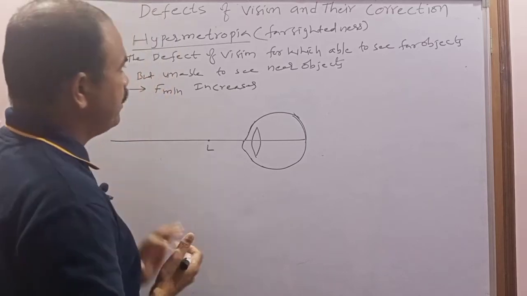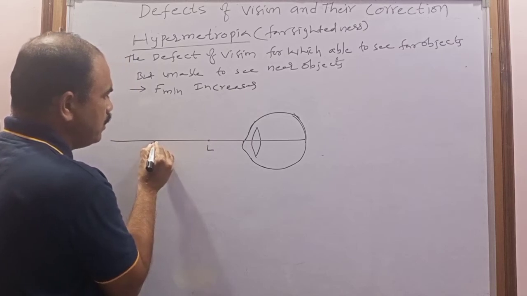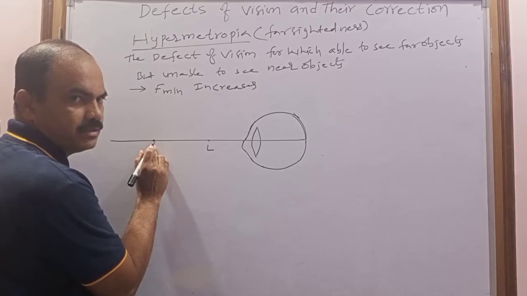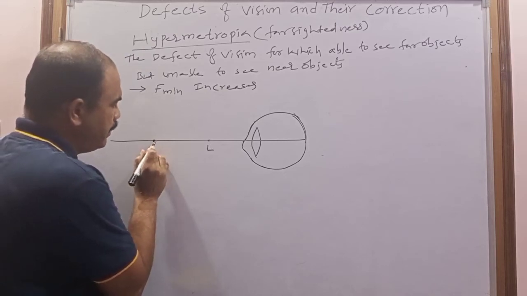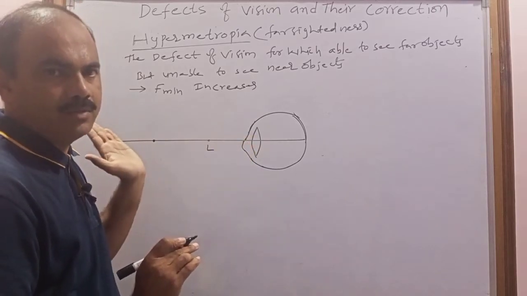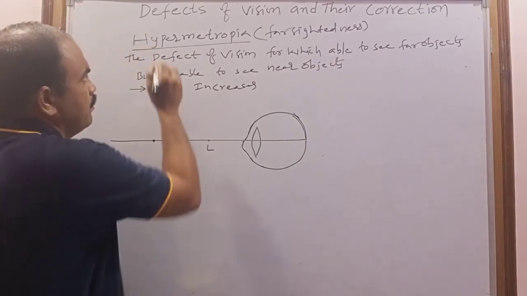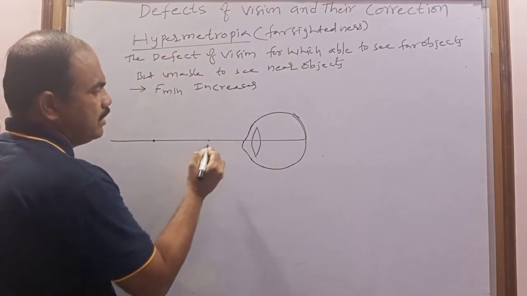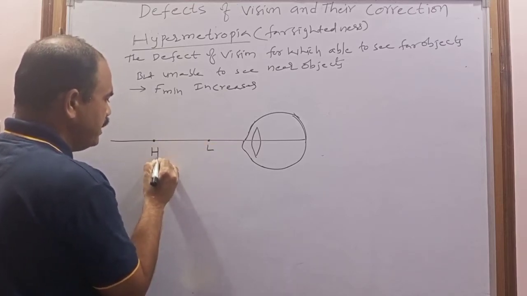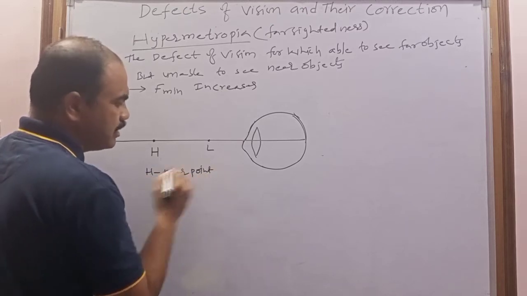But a hypermetropia person can't see the object from 25 centimeter up to a particular distance, which is the minimum distance. But beyond this distance, that person can see the objects. If the person is suffering with hypermetropia, he can't see the object from L to, for example, this point H. This H is called the near point.